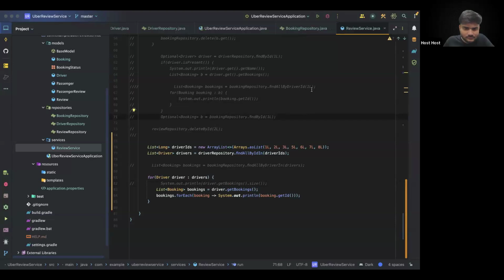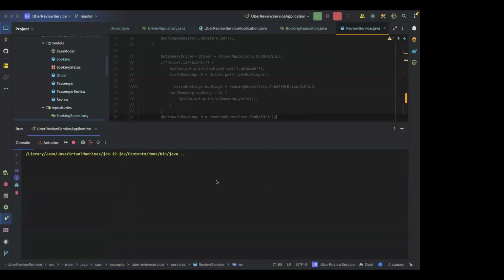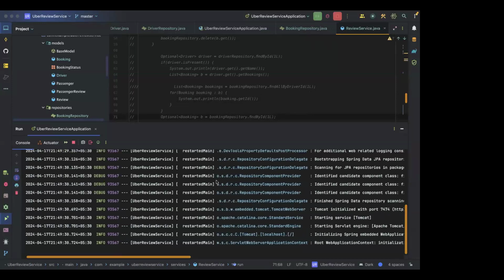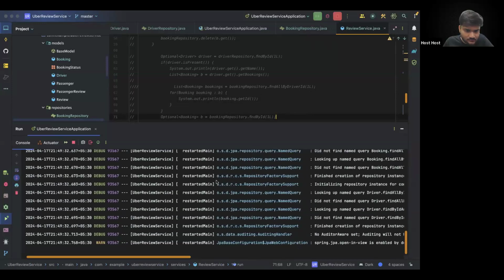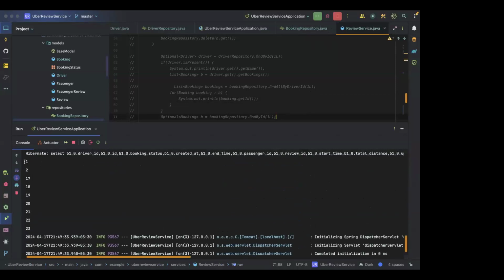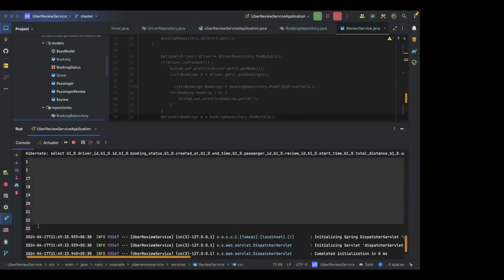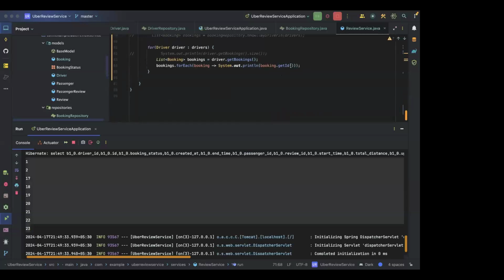I'm asking that whenever we are running, that numeric value is coming, which means we are executing it as a subquery here. One second, let me run it. Yeah, that value is the booking details corresponding to the driver ID, because for each booking I have done a for each. It's just printing the booking ID. Yes, that is only what I'm asking.